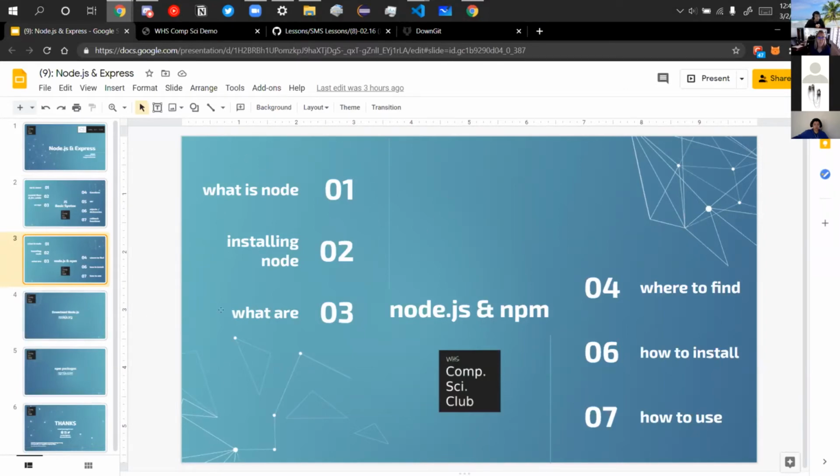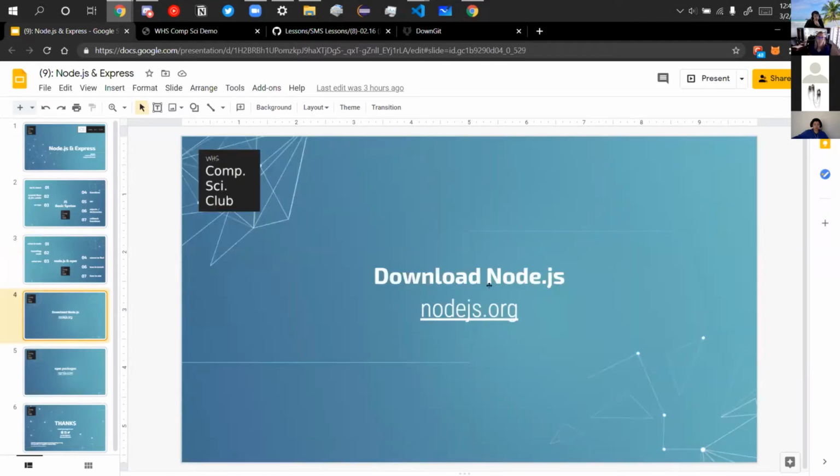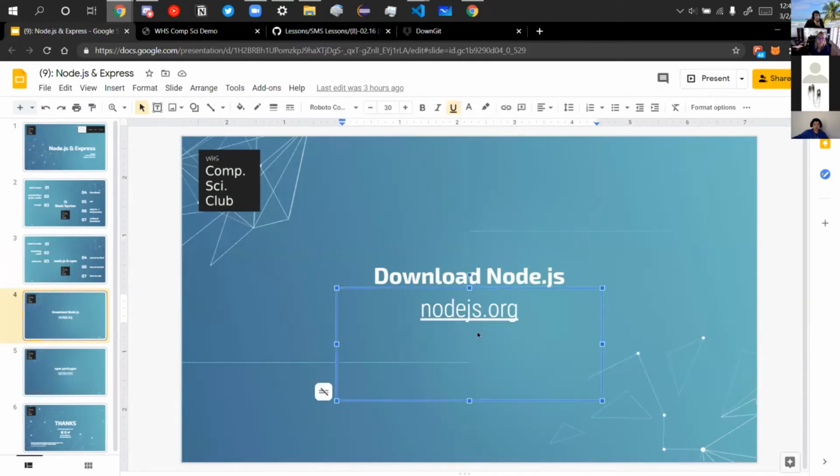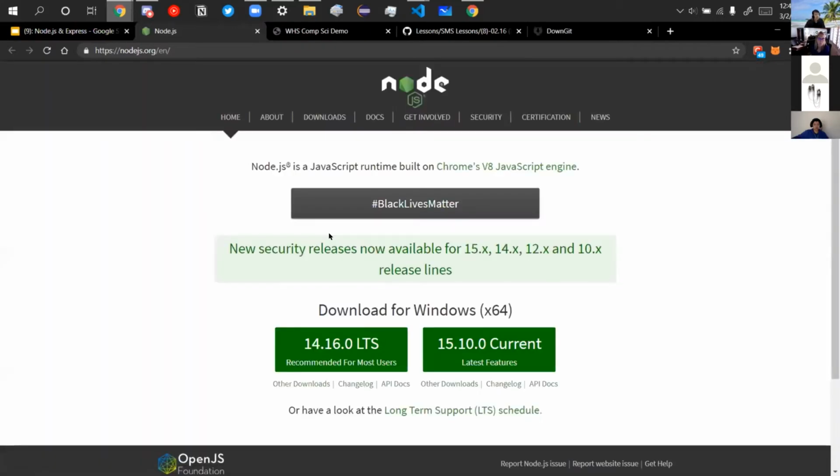So how to install Node? If you aren't going to use it and you feel like you just want to listen along, I wouldn't recommend installing it because there's no purpose. But otherwise, it's pretty simple. Go to this link here. I'll paste it in the chat, and then it has options immediately to download for Windows. I would recommend downloading this one because it's more stable.